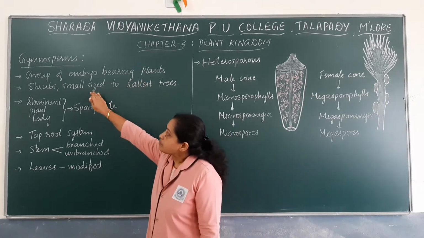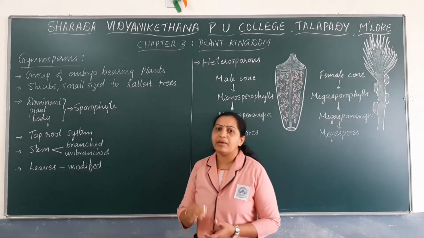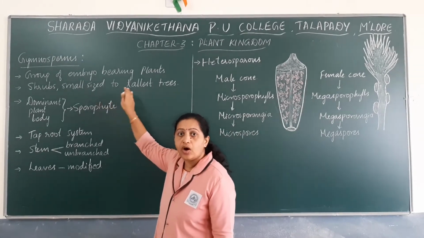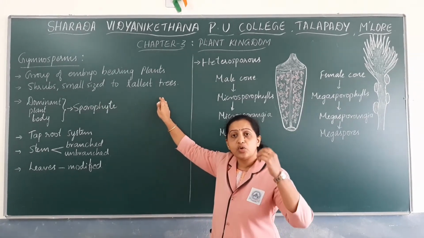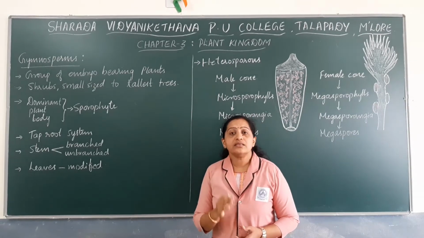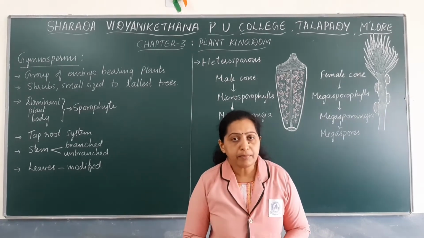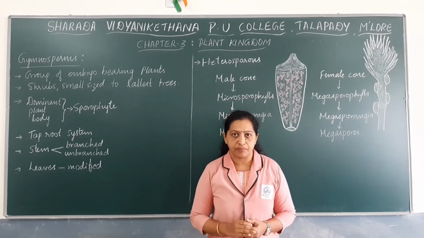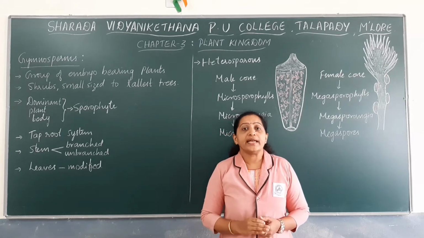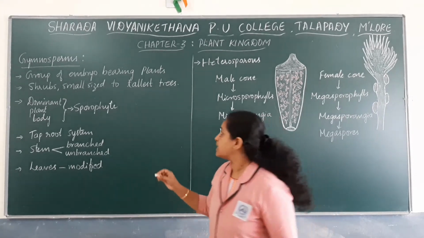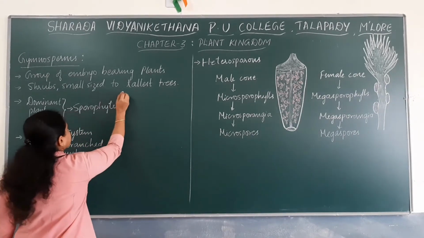And these gymnosperms may be shrubs, small sized trees, or trees that grow to maximum height, the tallest trees. There is a member under gymnosperms which is considered to be the tallest tree, and this tree is named Sequoia sempervirens.